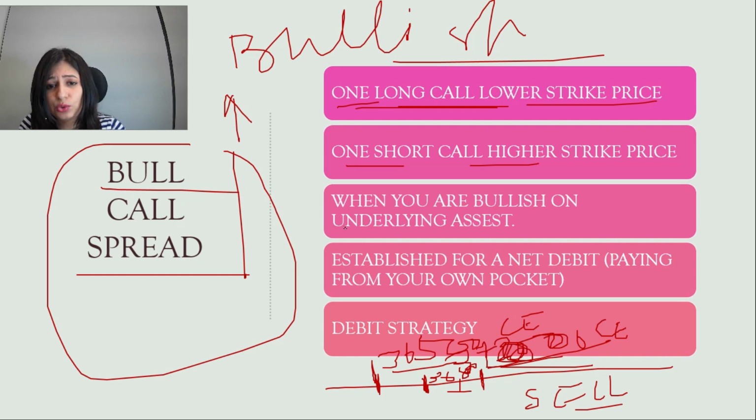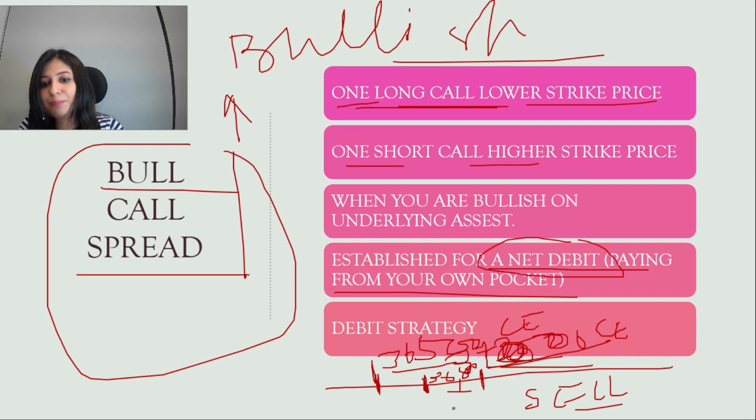So why do we do it? When you are bullish on the underlying asset. As the name suggests, it's a bull call spread. You have a view that Bank Nifty is going to be bullish in the coming weeks, so you are creating a bull call spread. This is basically established for a net debit, paying from your own pocket. Now what is a net debit?